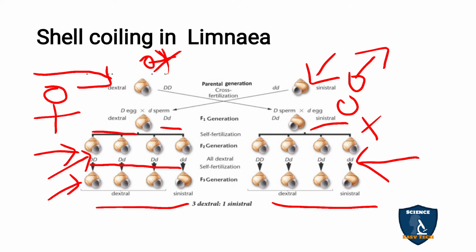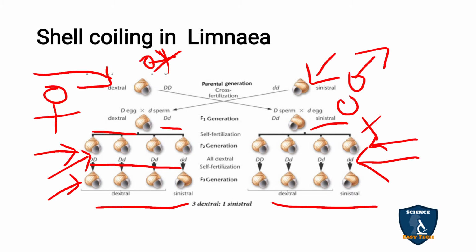And in F3, that is, the F2 is self-crossed, in F3 you are getting 1 sinistral and 3 dextral type. So what it shows is, in the first generation the maternal character comes, that is the dominant one appears, it resembles the same. But in the next generation, even here in the sinistral stage, the sinistral stage has not appeared, all are dextral.